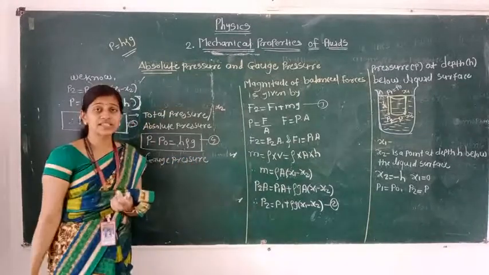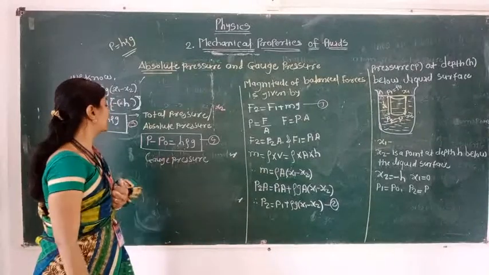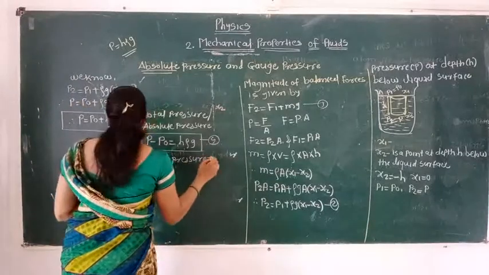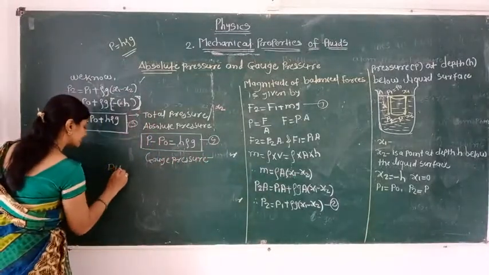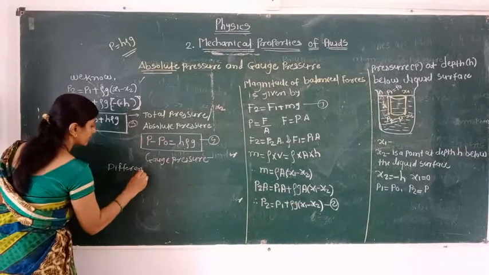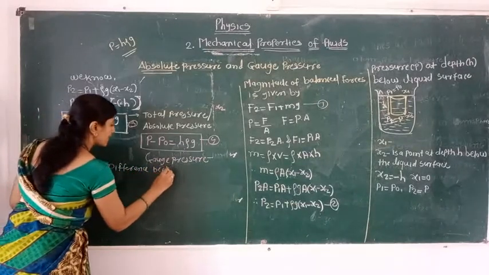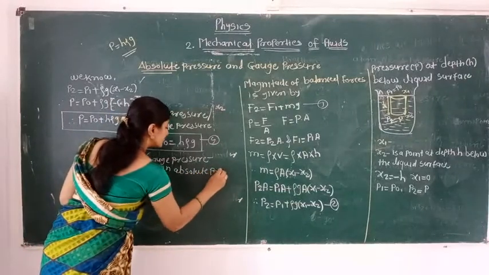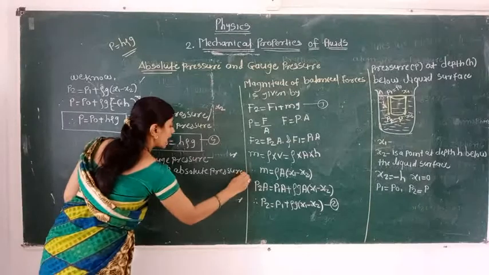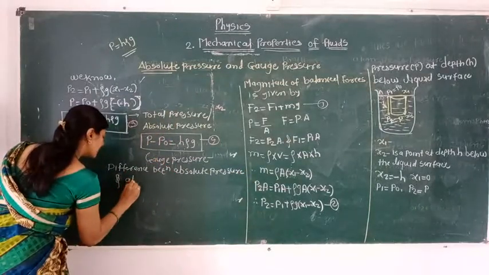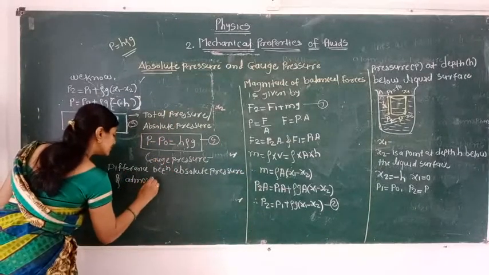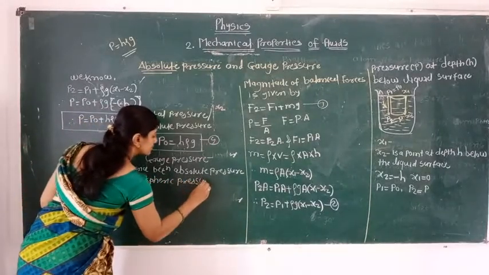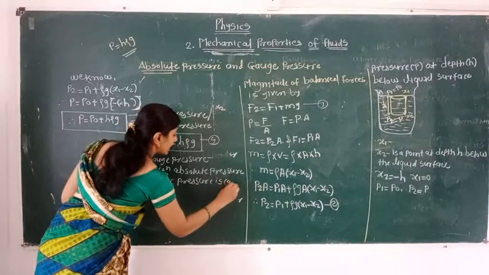The difference between the absolute pressure and the atmospheric pressure is nothing but the gauge pressure. We are getting the definition here: the difference between absolute pressure and atmospheric pressure is called gauge pressure.